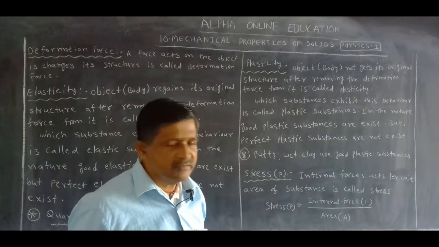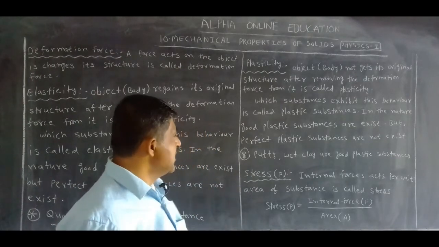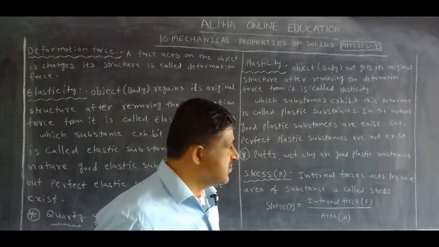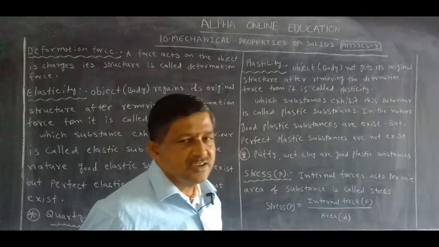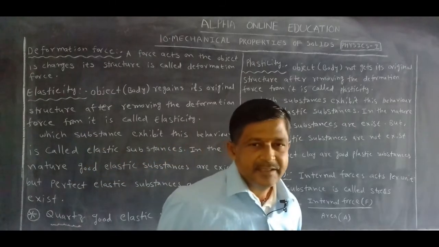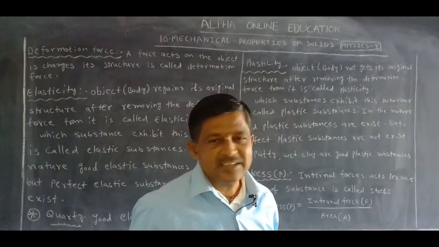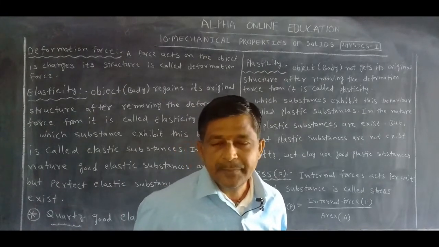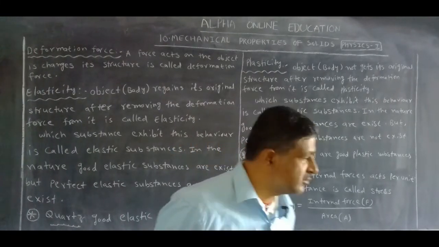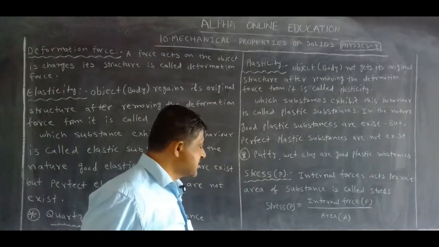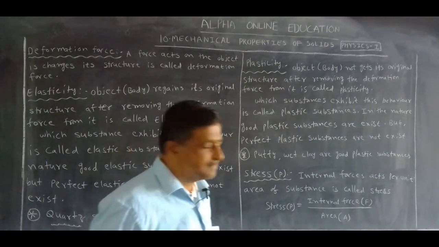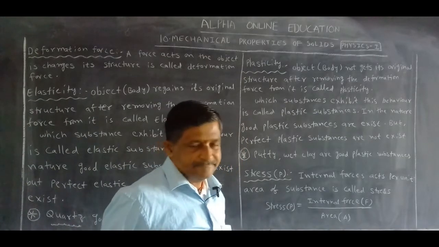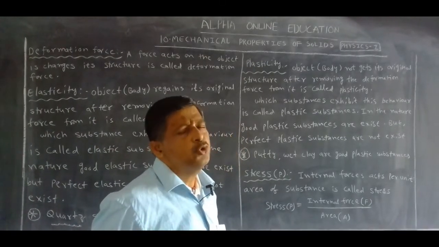Again, in nature, good plastic substances exist, but perfect plastic substances do not exist. Now, what is a good plastic substance? Putty, wall putty we can say, and wet clay.